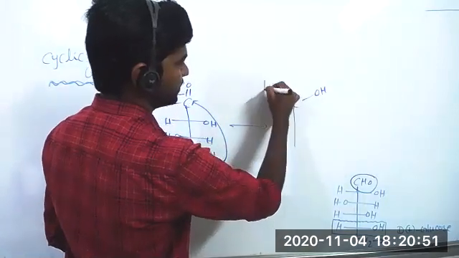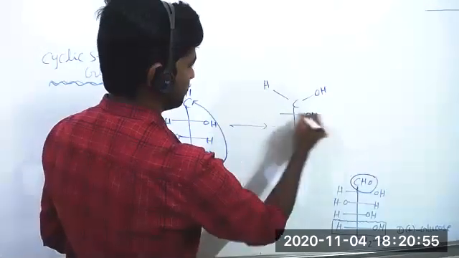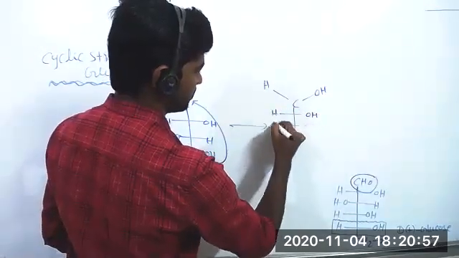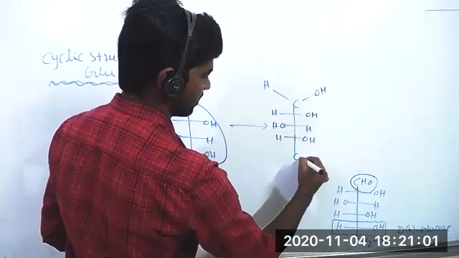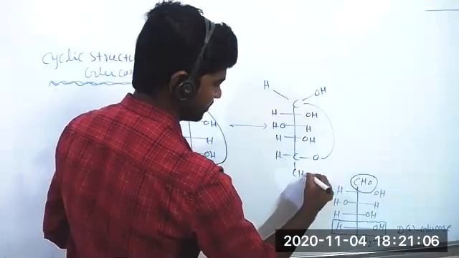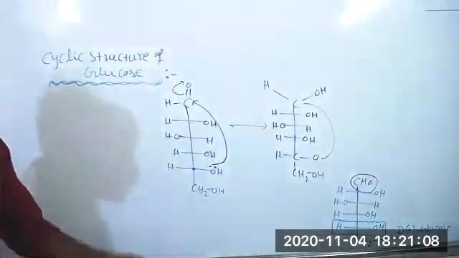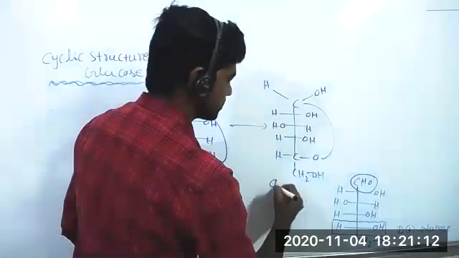OH, H. The fifth carbon has a cyclic ring, with CH2OH. So that is the cyclic structure of glucose, and this we are calling alpha glucose.